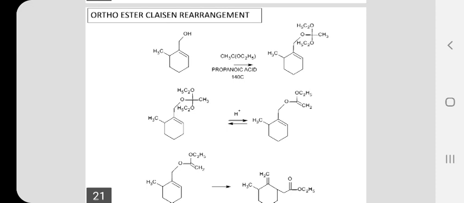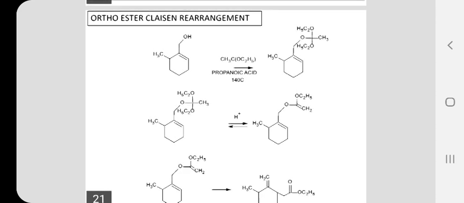First, the vinyl alcohol, if it is treated with triethyl orthoacetate and then propanoic acid, you are getting an allyl ethoxy compound. With the elimination of the alkoxy group, we are getting a vinyl allyl ether.